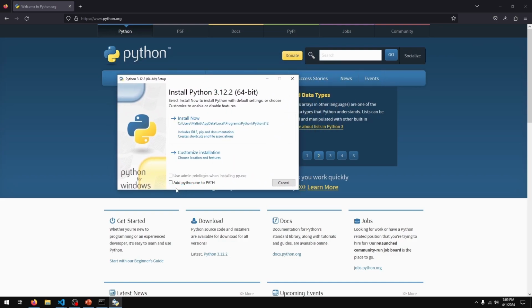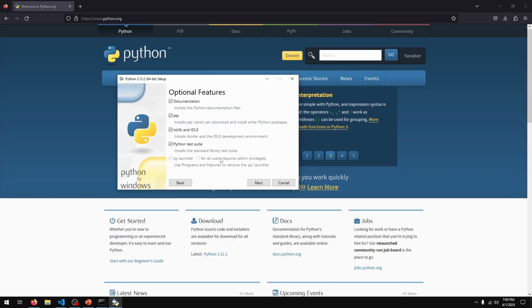So here I'm going to check this box that says add Python to PATH. This is important, and I'm going to choose customize installation. I'm going to leave everything as it is. Next.